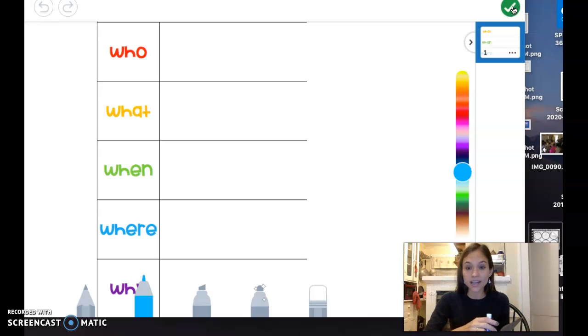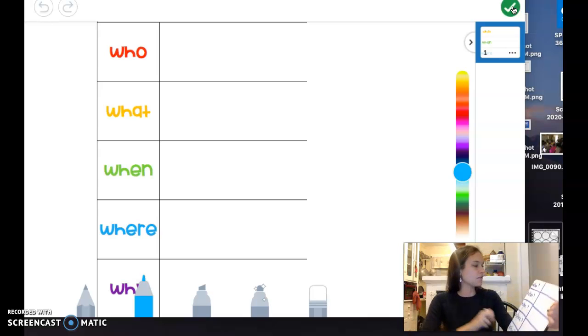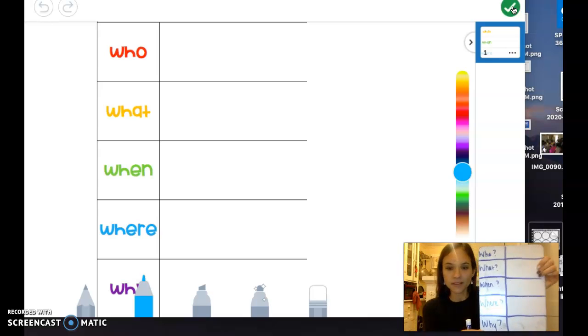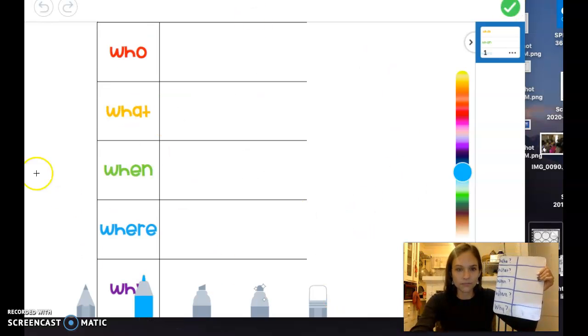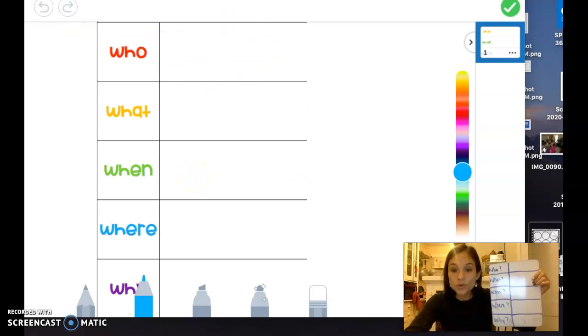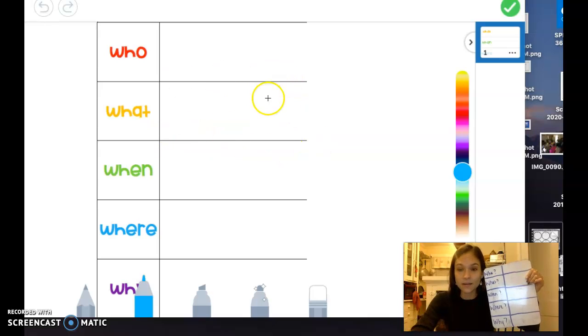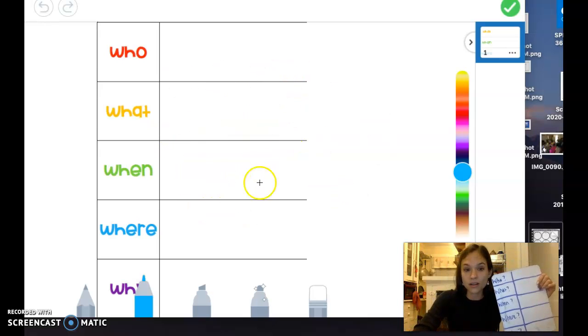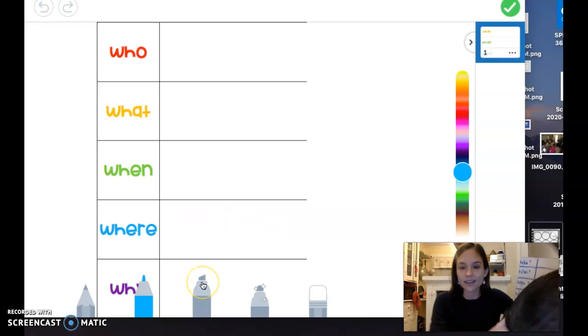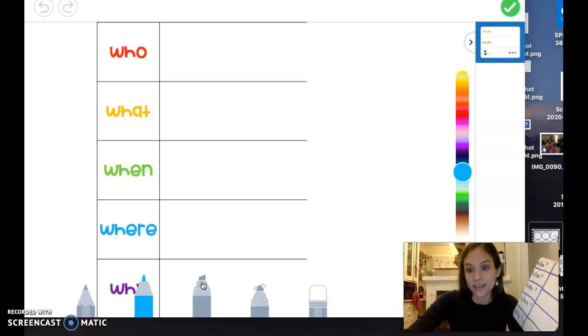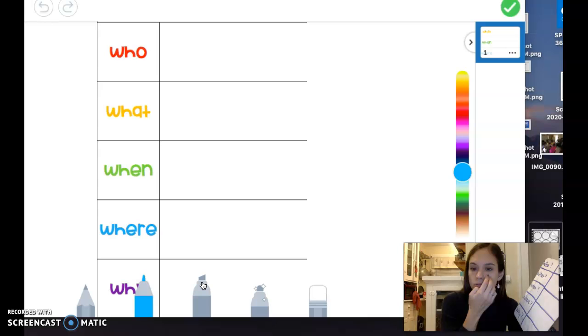You're going to choose a person to learn about today, and then you're going to fill out something like this. It looks cooler on Seesaw, and you can see it here on the board, or on the screen. You're going to fill out who's the person you chose to learn about, what is something important they did, when were they born, where did they live, and why do you think that they did what they did? Why do you think they were active in the community? Okay, what drove them to do that?